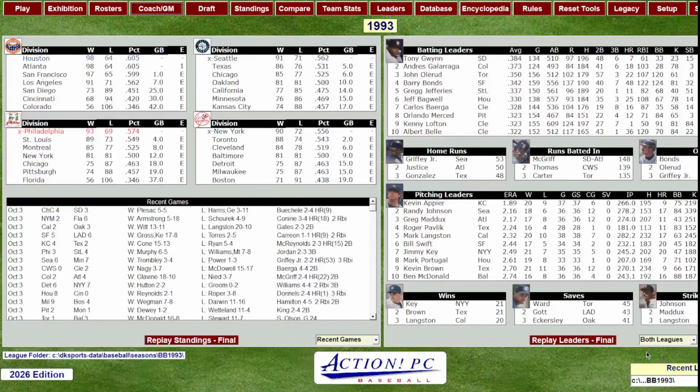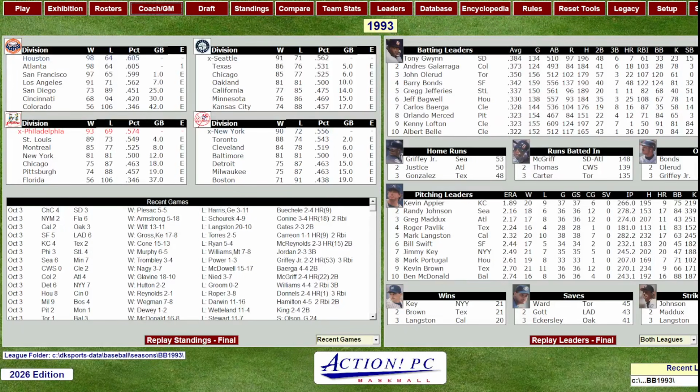Philadelphia won the East as they did in real world. The American League was a little bit different. Seattle definitely overperformed, and they beat out the White Sox in Texas to win the West. And the Yankees, spurred on by, I think it was Baltimore, beat Toronto 2 out of 3 in the final series of the season. So the Yankees were playing Detroit, had an easier schedule, and they take out the Blue Jays and win the American League East.